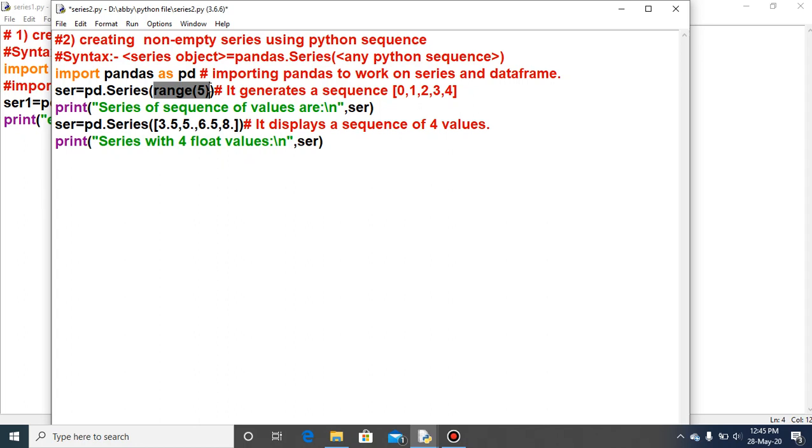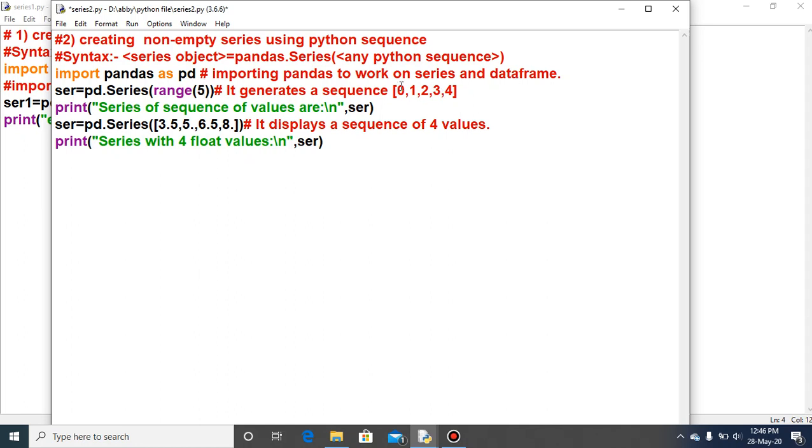I have given only the stop value here, that is only the single value I have provided as 5. So you know that the range function will always start with 0, because I have not given the starting value. That is why it will start with 0, till stop value minus 1. The stop value is 5, so 5 minus 1 is 4. So it will generate the values 0, 1, 2, 3, 4 because of range 5.